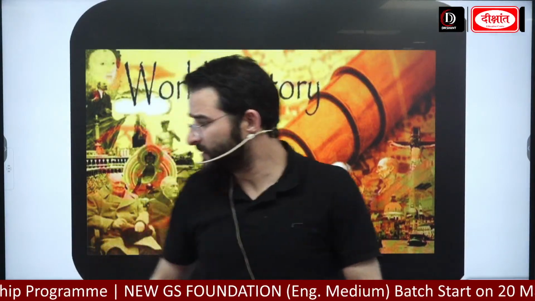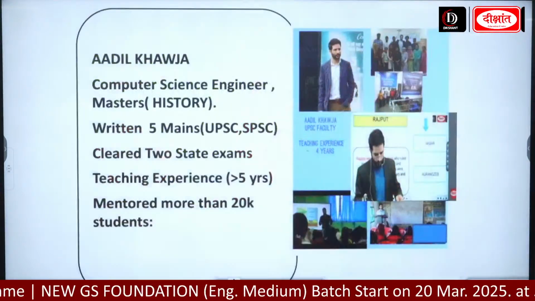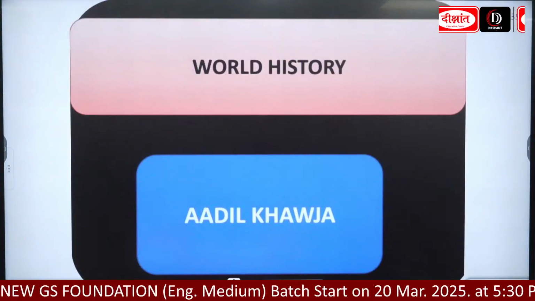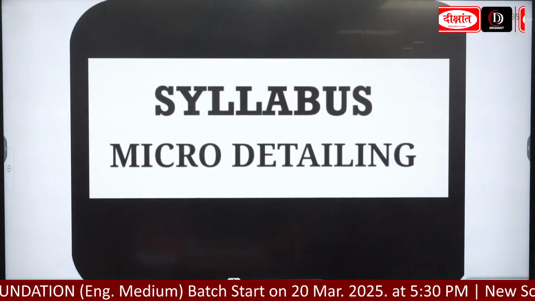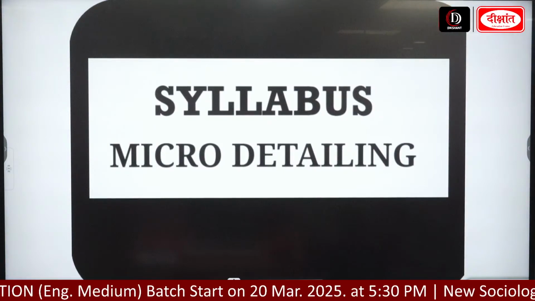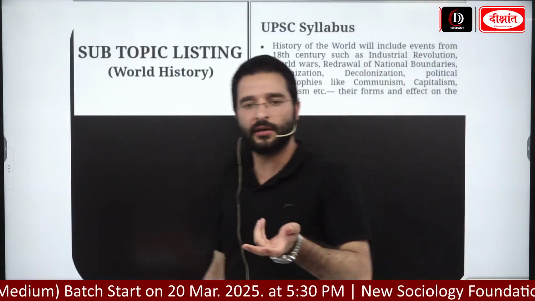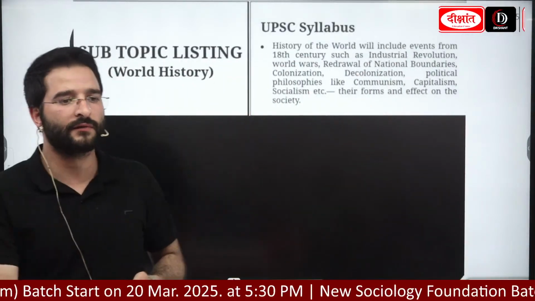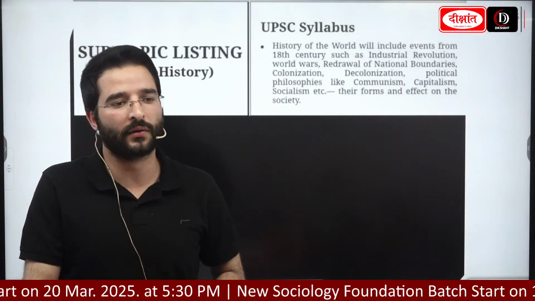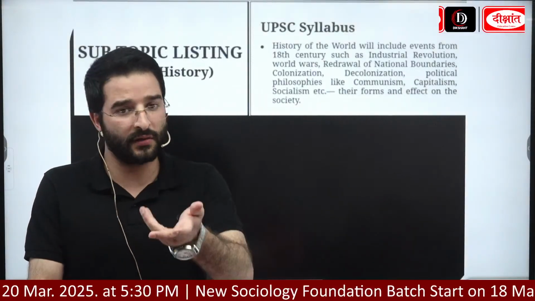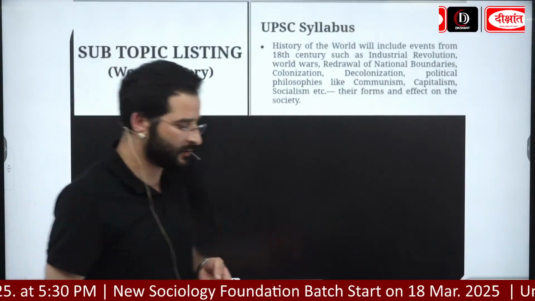So, guys, in the last session, please look at the screen. We had started with world history, and first of all, when we were looking at world history, we looked at the syllabus. In that, we got an idea that the topics we will be taking in world history will include the industrial revolution, the American revolution, the American civil war, the world wars, unification of Italy, and unification of Germany. So we will be going with those topics.